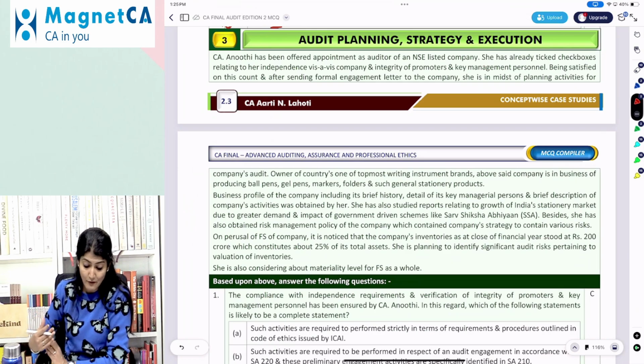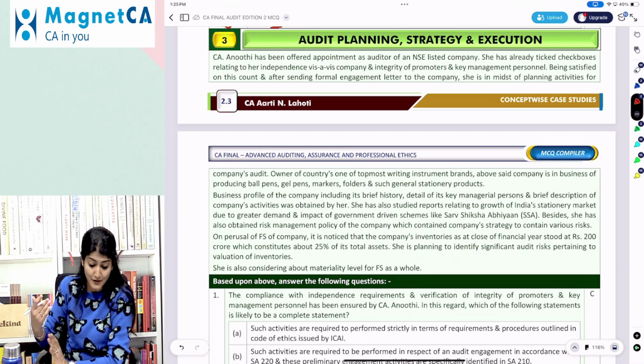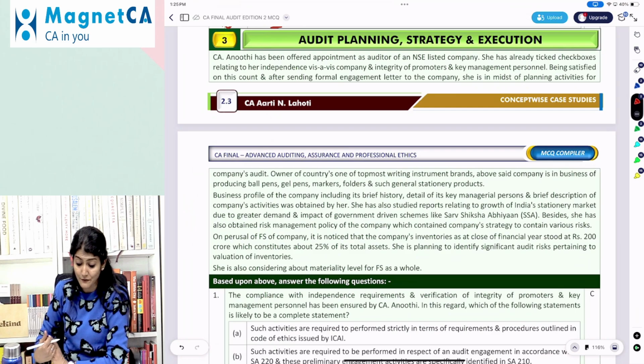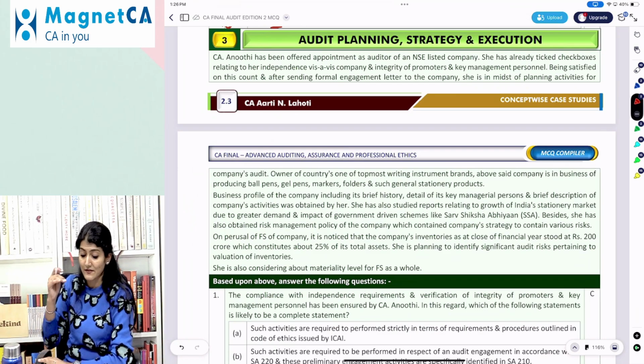On perusal of the financial statements of the company, it is noticed that the company's inventories as at the close of the financial year stood at 200 crore, which constitutes about 25% of its total assets. She is planning to identify significant audit risks pertaining to the valuation of inventory. She is also considering the materiality level for the financial statements as a whole.